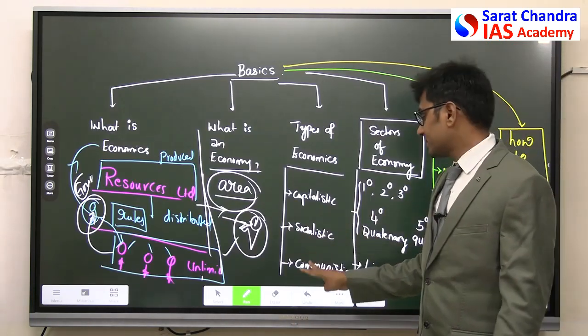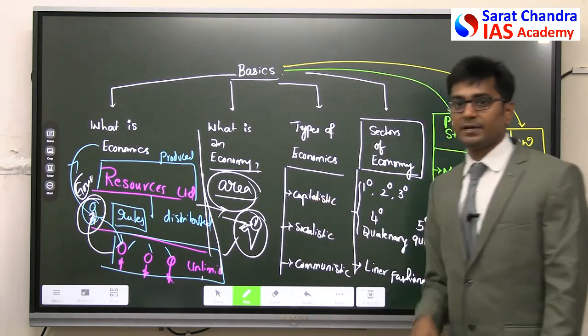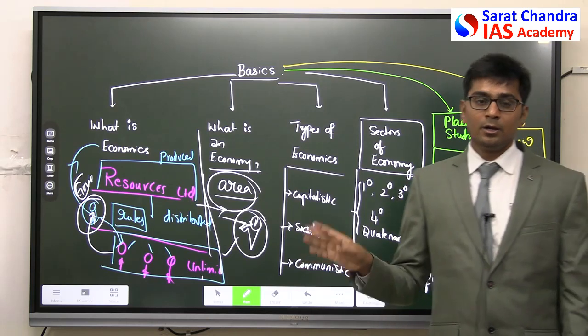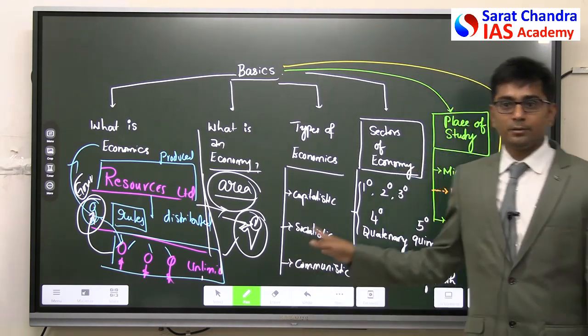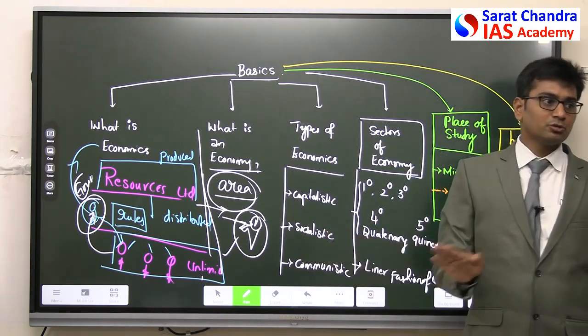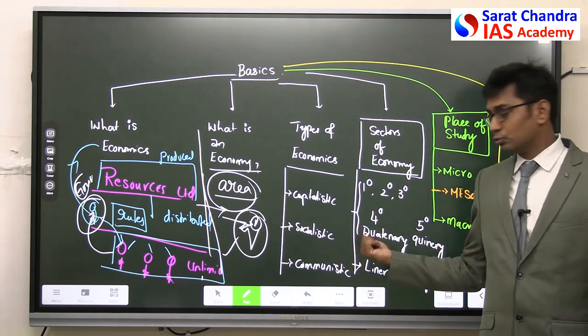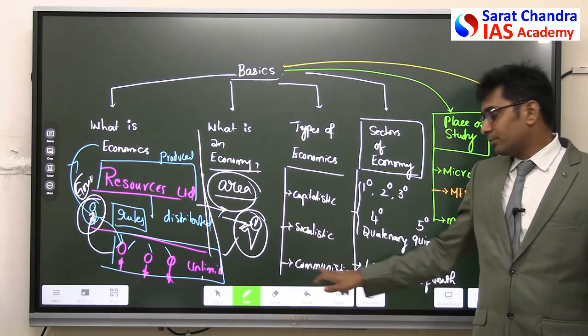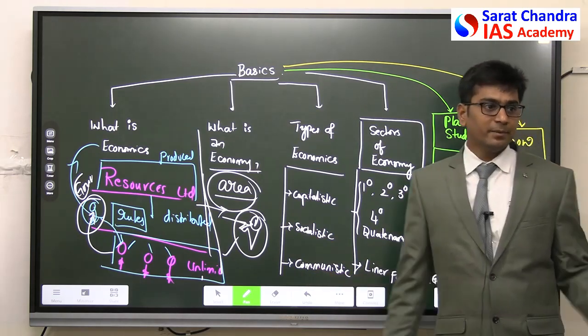So depending upon who is producing and who is distributing, economics is classified into the so-called capitalistic, socialistic, communistic. Capitalistic means entirely by the private players, no government is involved. Government will be just there to provide safety to the private players. ఎవరైతే ప్రొడ్యూస్ చేస్తున్నారో వారికి సేఫ్టీ ఇవ్వడానికి మాత్రమే ఉంటుంది. సోషలిస్టిక్ టుగెదర్, ఇది మీడియం పాత్. కమ్యూనిస్టిక్ entirely by the government.